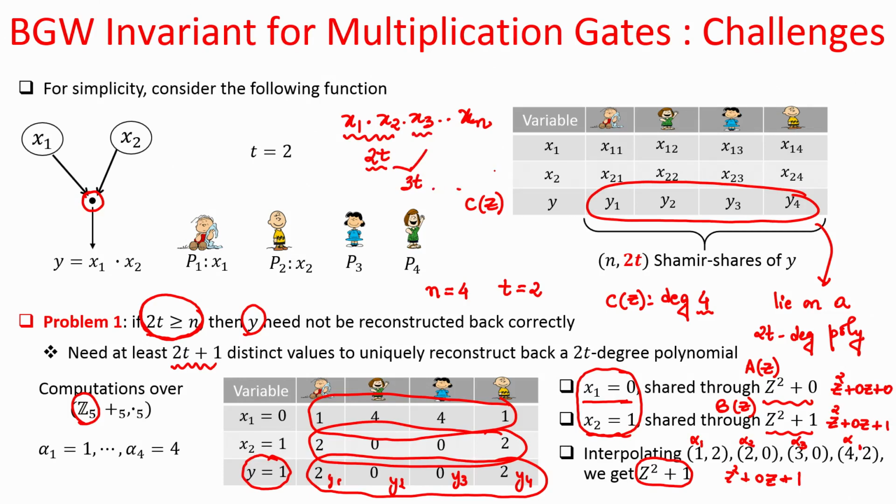like that the degree of the resultant output will keep on increasing after every multiplication, and finally, the degree may become so high that you do not have sufficient number of parties to provide those many shares during the reconstruction of that final output. So, that will lead to an error in the correctness property. So, that is the problem number 1 or challenge number 1. Okay.